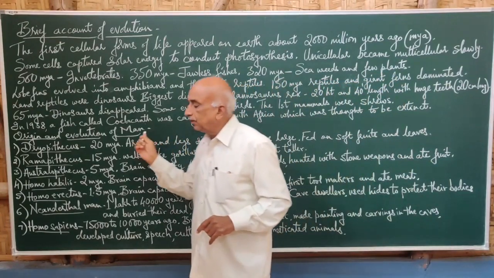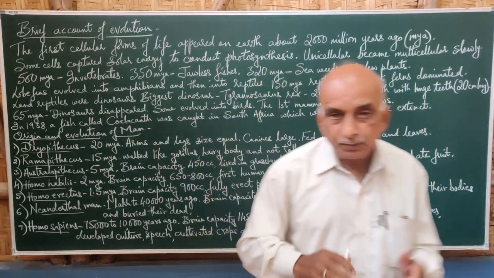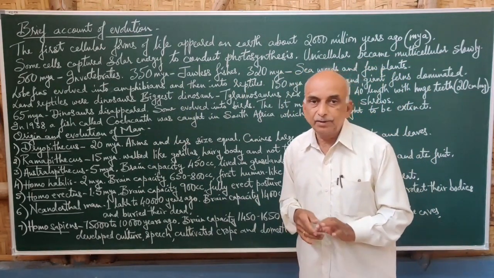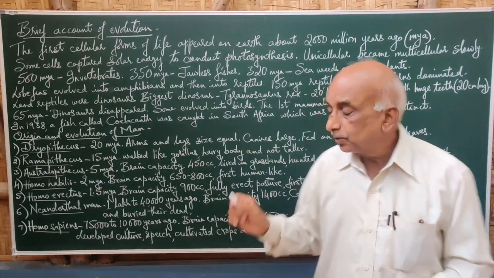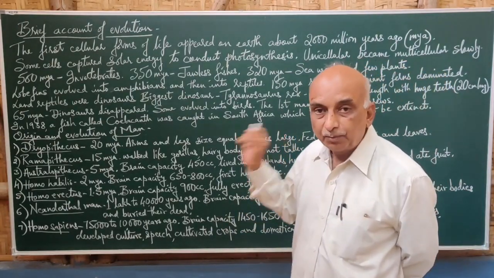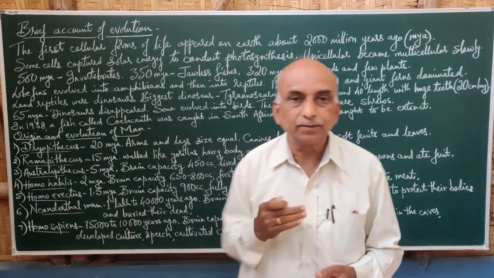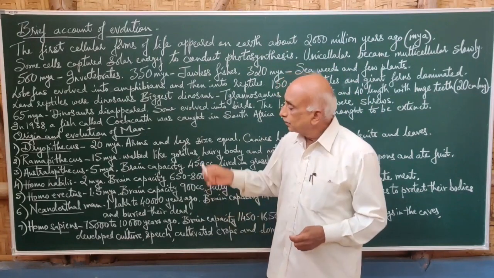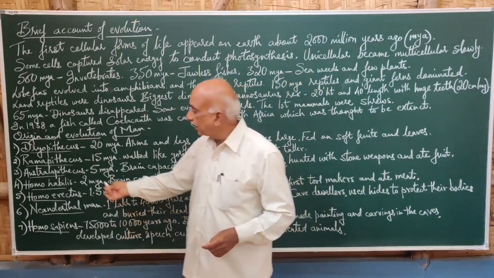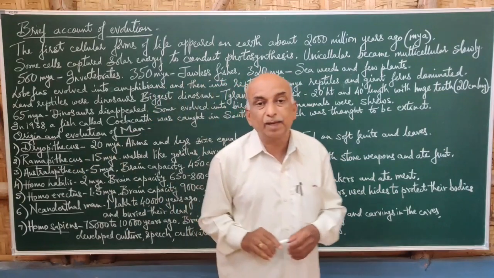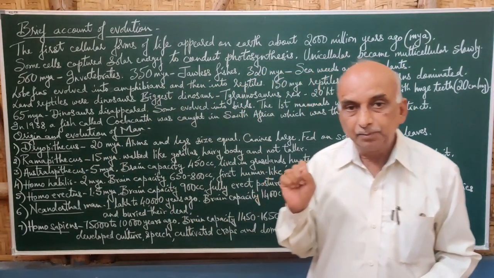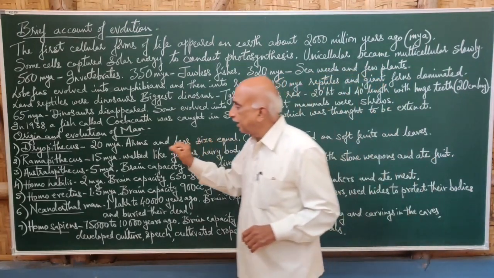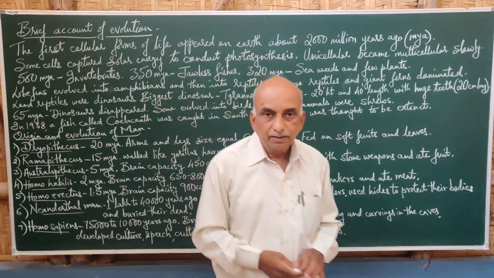Then, particularly the origin and evolution of man. Among mammals today, the human being is completely dominating the earth when we compare to other animals. But how did the human being evolve in the course of time, what type of ancestors did we have? Our origin and evolution has been traced about 20 million years back, and about 20 million years ago the ancient man was Dryopithecus.